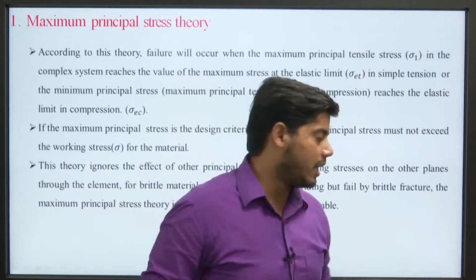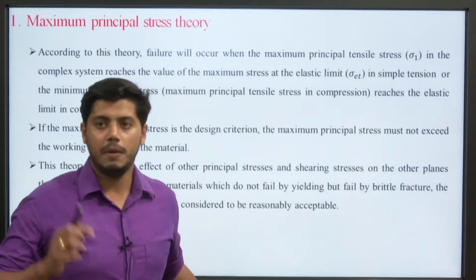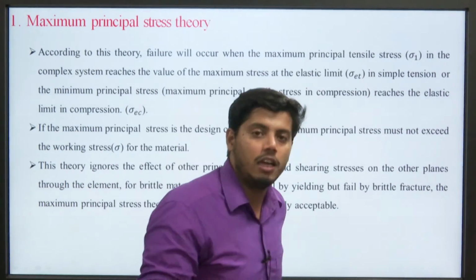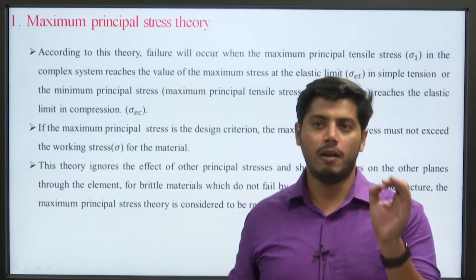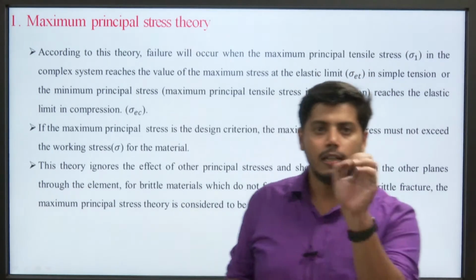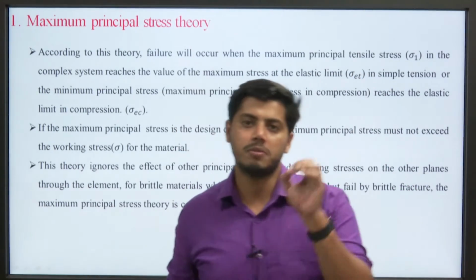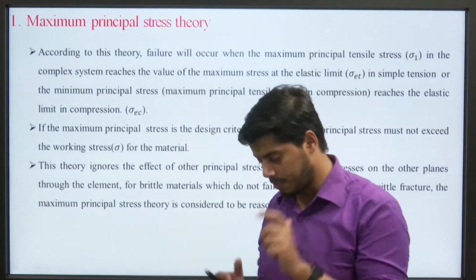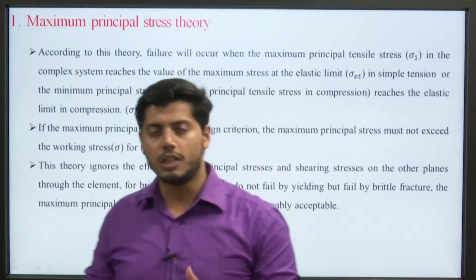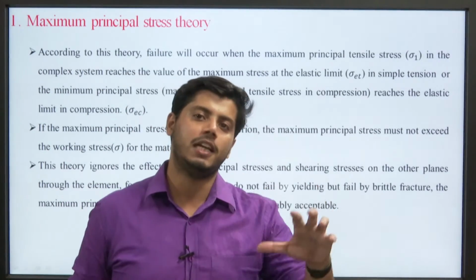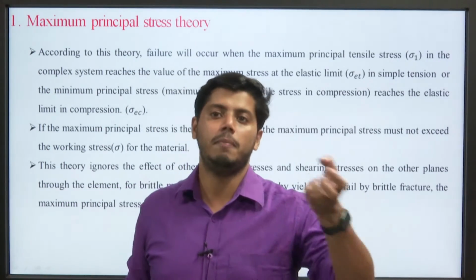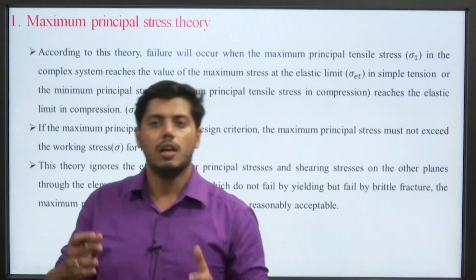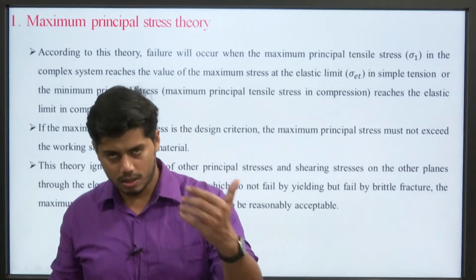Due to this, brittle materials do not fail by yielding but fail by brittle fracture. According to this theory, for brittle materials which do not fail by yielding but fail by brittle fracture, the maximum principal stress theory gives a considerable reason. For this explanation, the maximum principal stress theory is suitably applied, since brittle material does not fail by yielding but fails due to brittle fracture or sudden failure. So this theory completely confirms this statement.